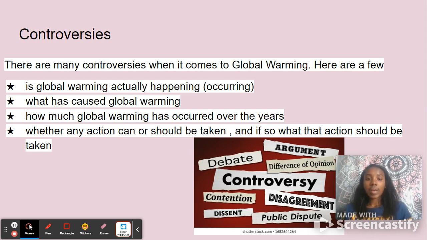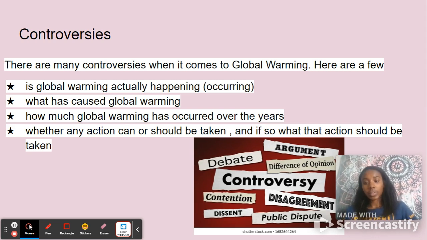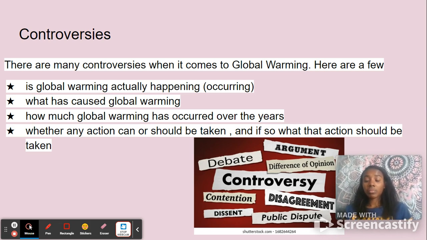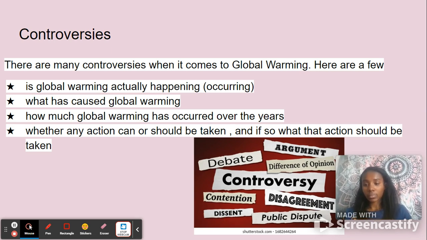The third one is how much global warming has occurred over the years. We know that global warming has happened over the years, but how much has occurred, and how much has it affected the earth? And the last controversy is whether any action can or should be taken, and if so, what action should be taken.